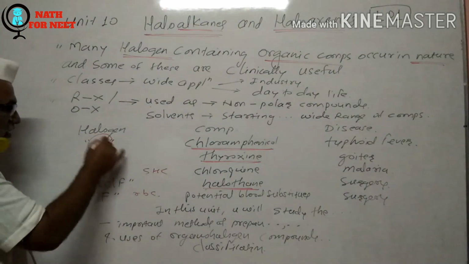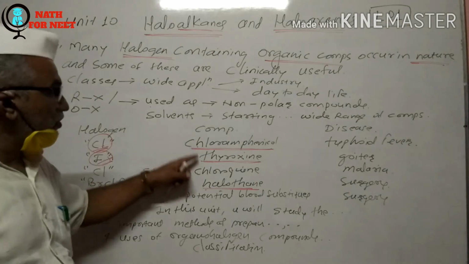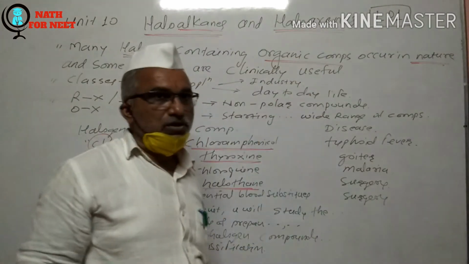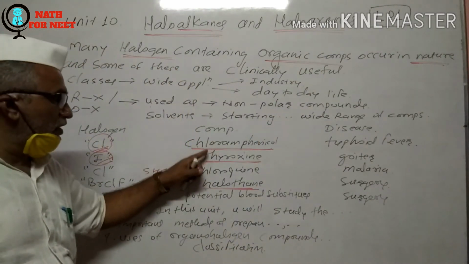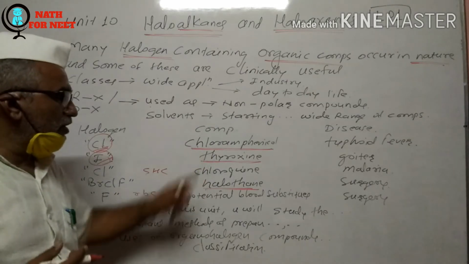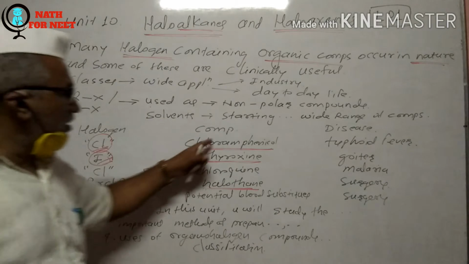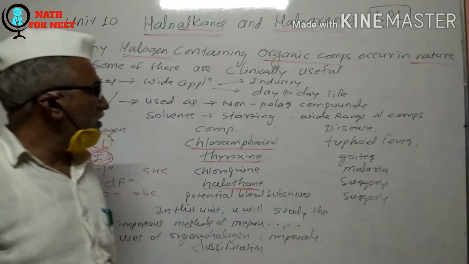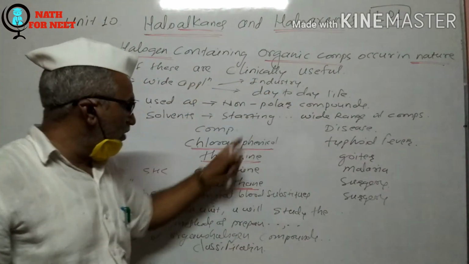This is the halogen here, and this is also a halogen atom, chlorine and iodine. And these are organic compounds that occur in nature, produced naturally in the body of microbes. One is produced as an antibiotic, and the other is produced in our body as a metabolic hormone. So these proved beneficial, it means they are useful clinically. So some of these are clinically useful.